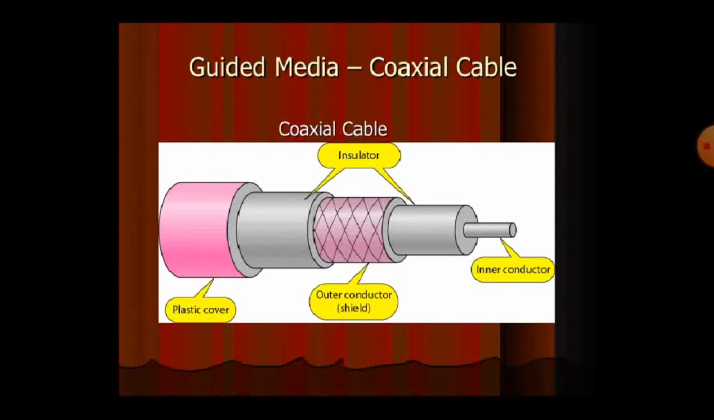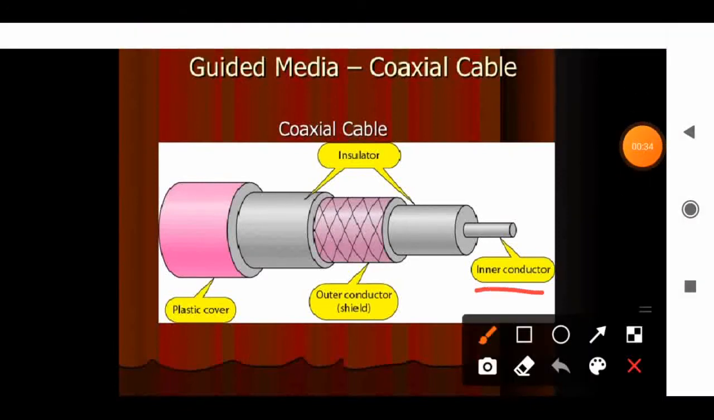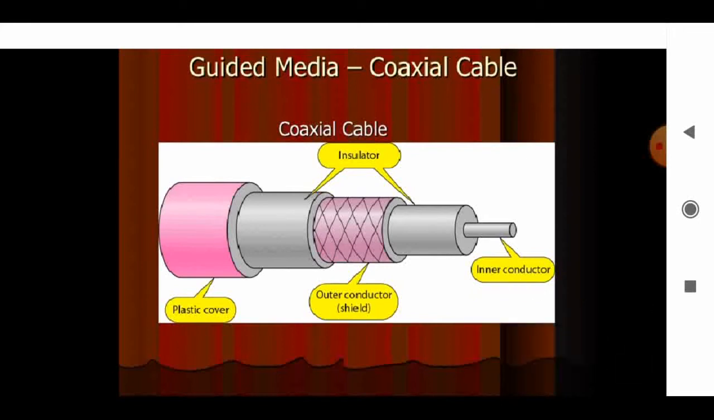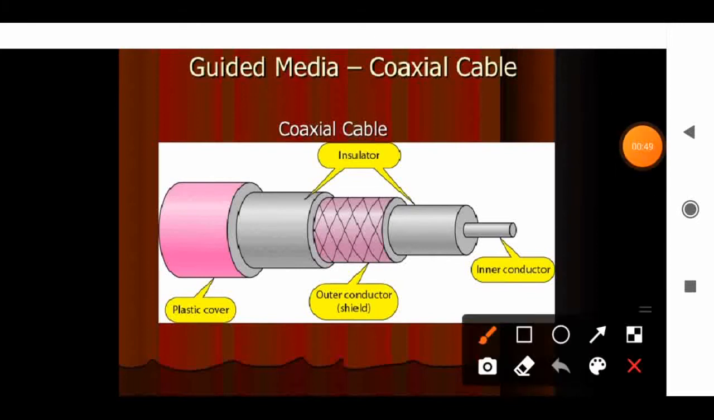See, this is the image of the coaxial cable. The first one is the inner conductor. This is the outer conductor. This is what? Insulator. These things will be covered with a plastic cover. The inner conductor and outer conductor will act as a plus and minus.